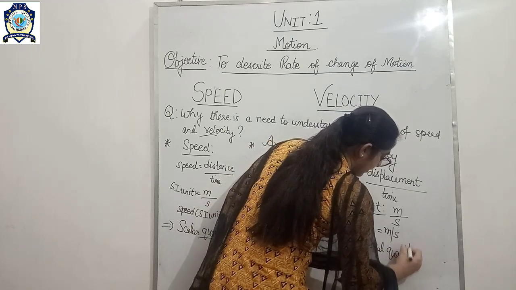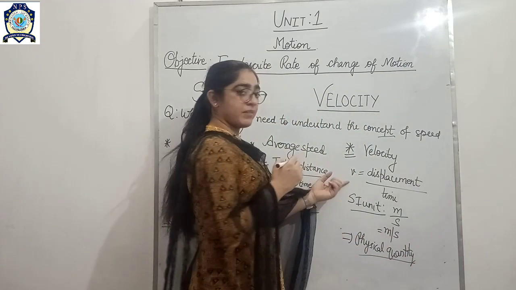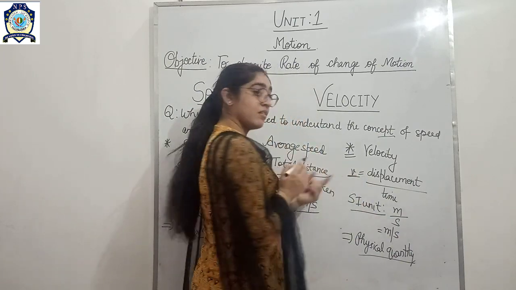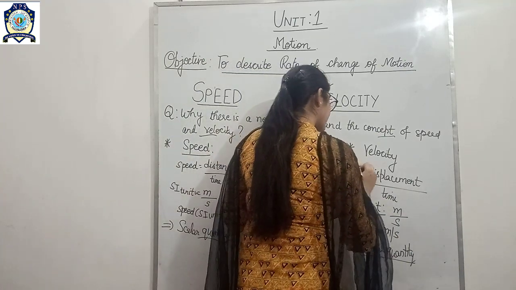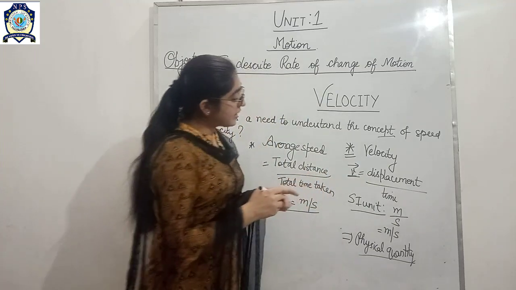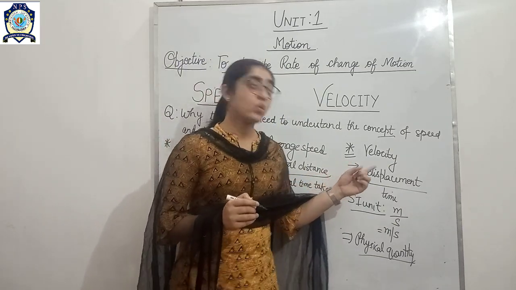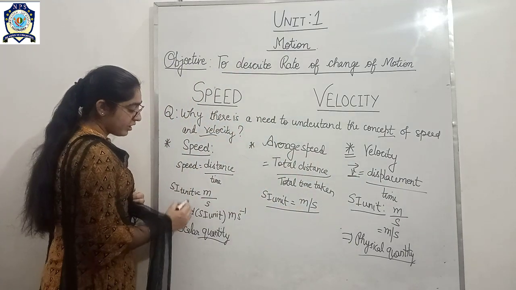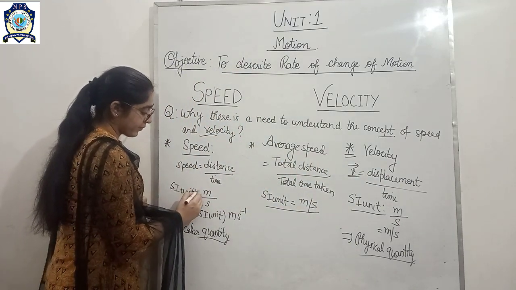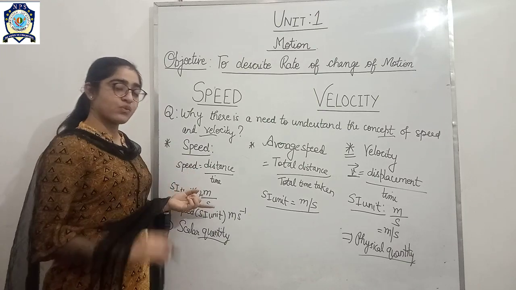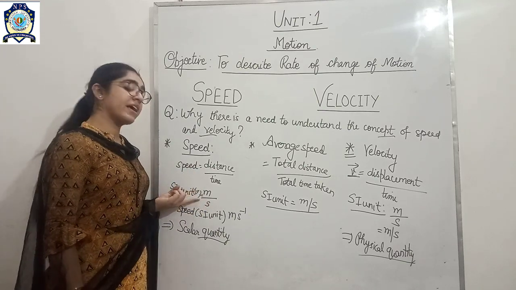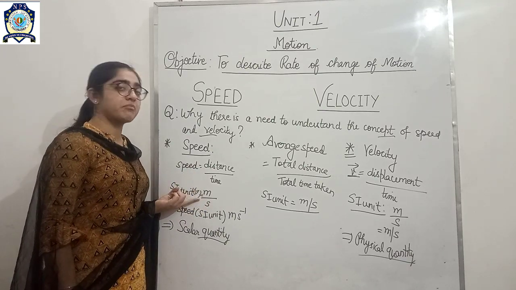And since it is a vector, this symbol is v, represented with a vector arrow, while in the case of speed there will be only v. We will not use the vector arrow. Why will we not use it? Because here direction is not mentioned.